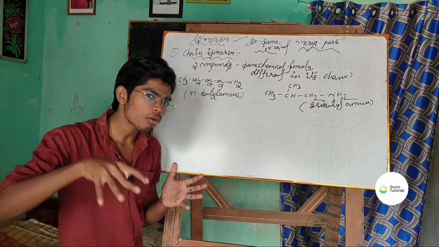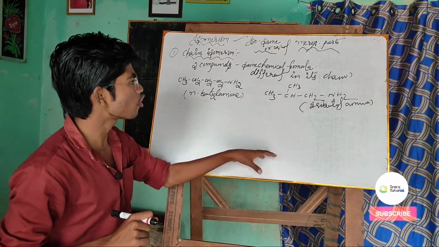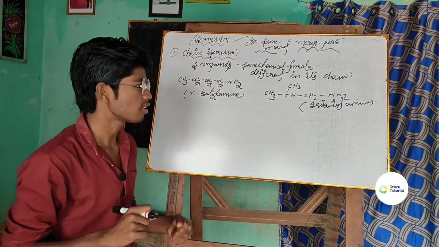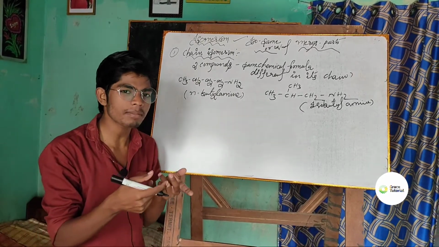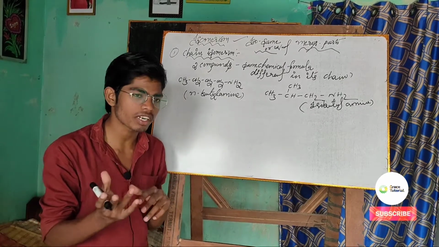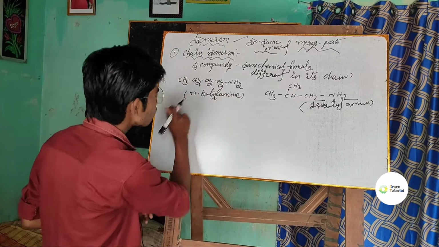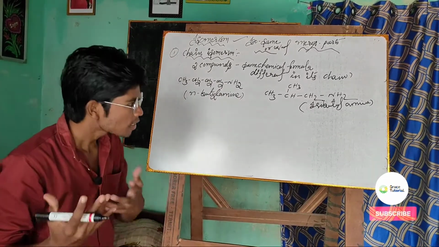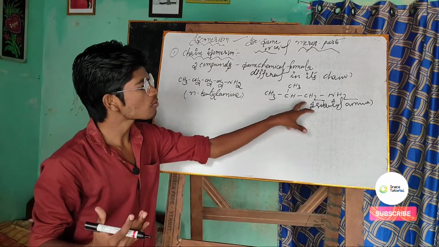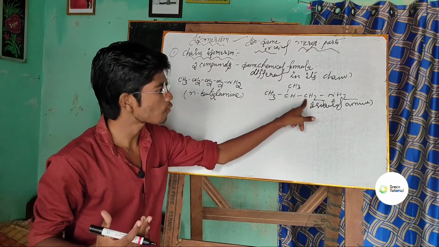The two compounds have the same chemical formula, but what is different here? Its chain structure is different. If you have doubt about whether the chemical formula is the same or different, let's count so that it will be clear. How many carbon atoms are there in the first compound? 1, 2, 3, 4. So 4 carbon atoms are there. Similarly, in this compound as well, 4 carbon atoms: 1, 2, 3 and 4.